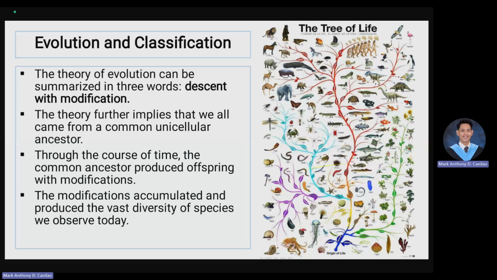So technically, if you can imagine this one, we can also look at it as an inverted pyramid, wherein we can see the kingdom at the top and the species or specific epithet at the bottom.